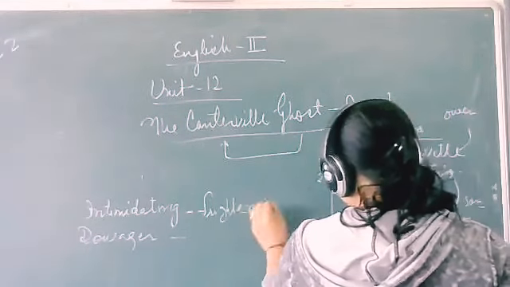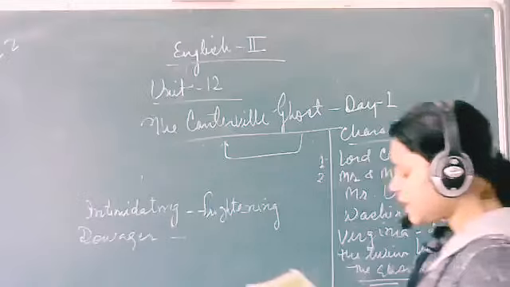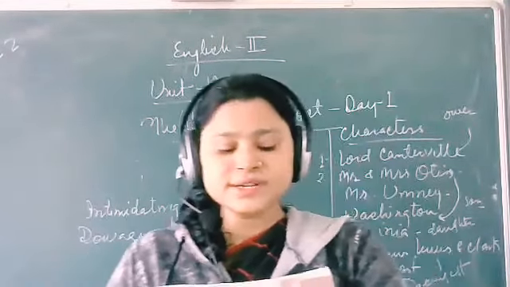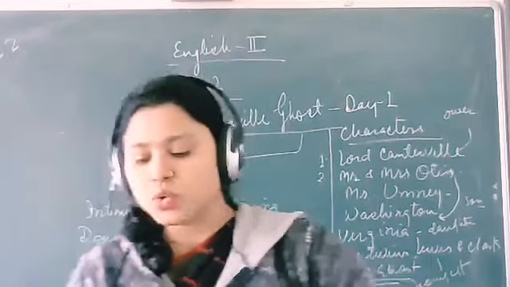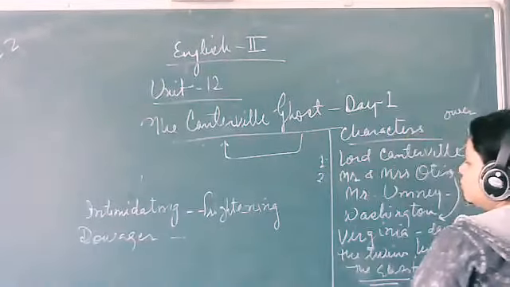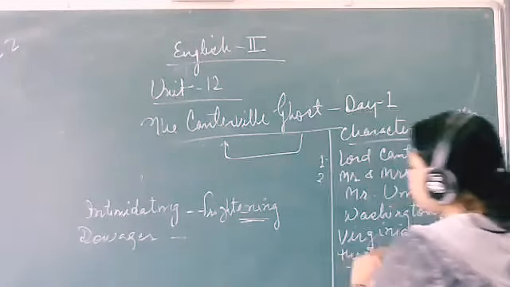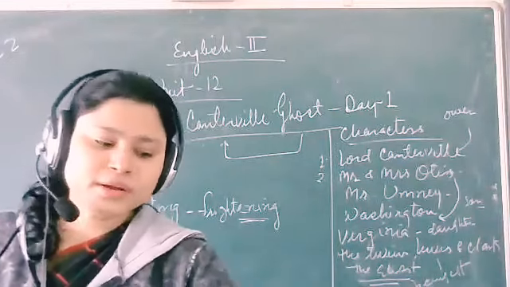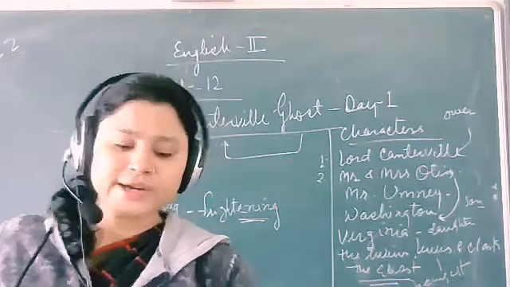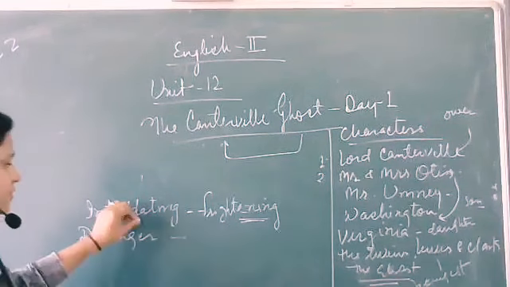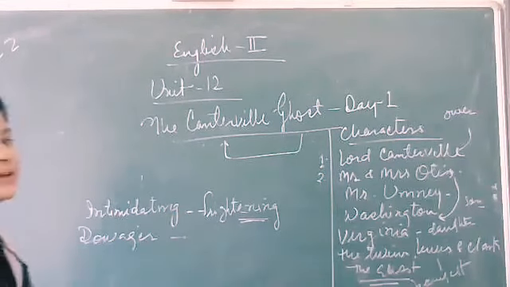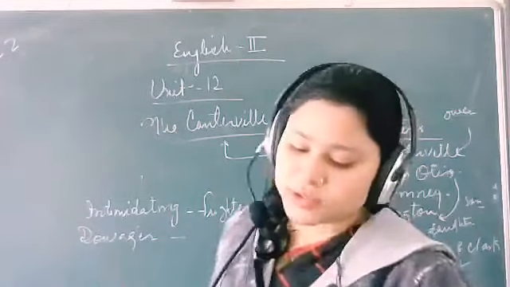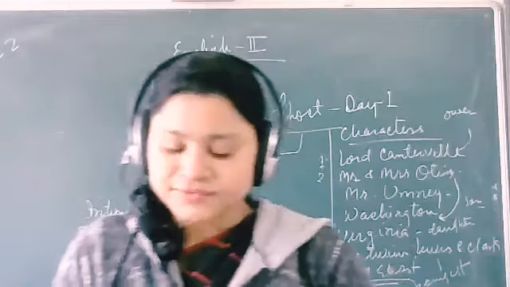It says that instead of fear and tension, humor rules the story, and instead of intimidating humans, the ghost is intimidated by humans. So here, instead of frightening humans, humor is used by the writer, and according to that humor, we can see that the ghost was intimidated by the humans. They do not fear the ghost, but the ghost fears the humans. That is why at last he left the house.